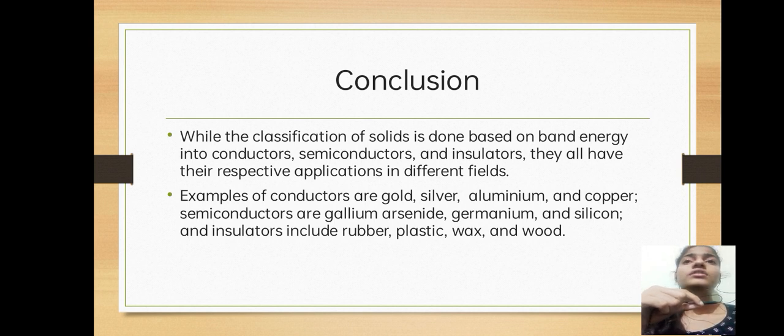And coming to the insulators, insulators do not conduct electricity, which means that the valence electrons don't have enough energy to pass the forbidden gap and conduct the electricity in the conduction band, right? So they'll be staying at the valence band only. So we have done the classification of solids based on the band energy, and examples of conductors are gold, silver, aluminum and copper, and semiconductors are gallium arsenide, germanium and silicon, and insulators include rubber, plastic and wood. Thank you.